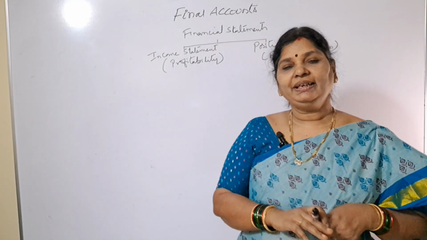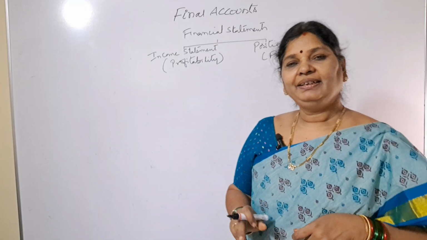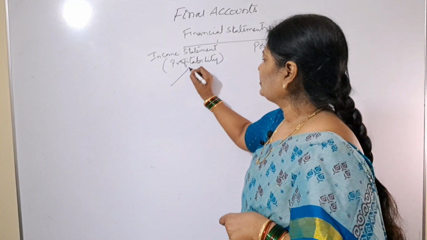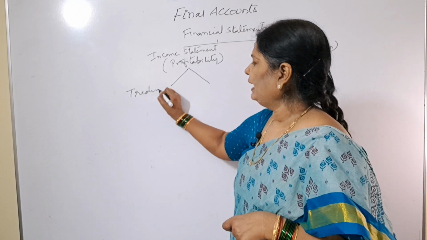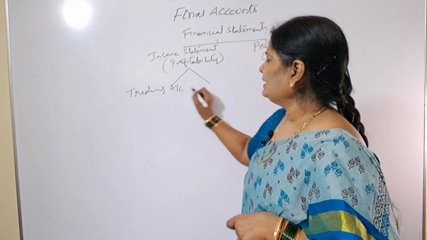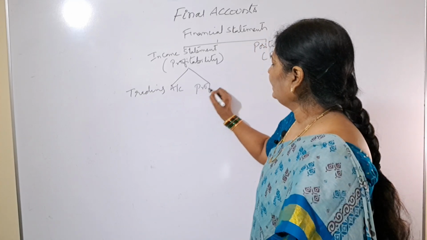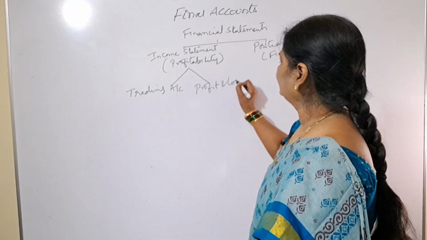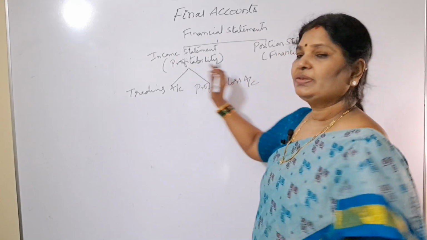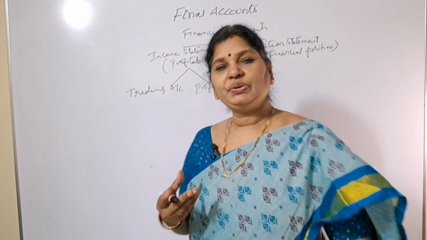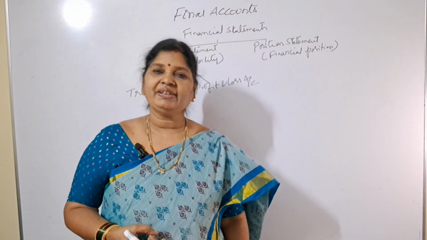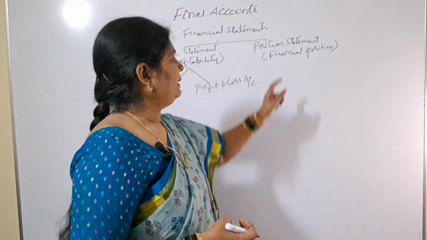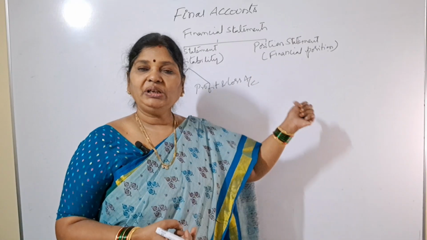This income statement will be prepared in two steps. What's the first step? Preparation of trading account. And the second one is profit and loss account. Next, coming to the position statement, what will we prepare here?